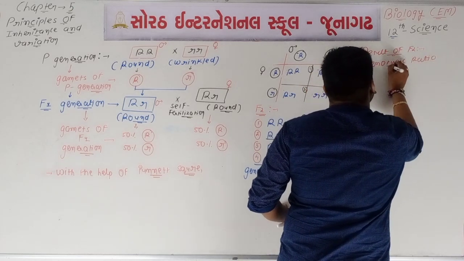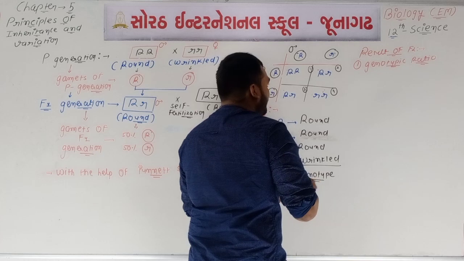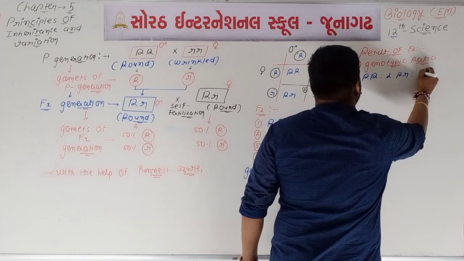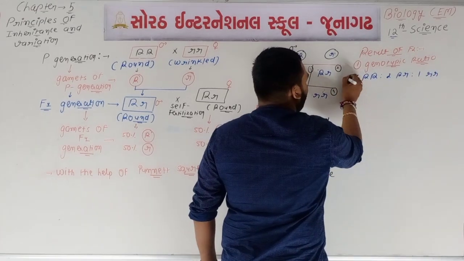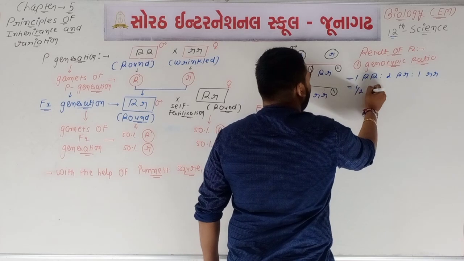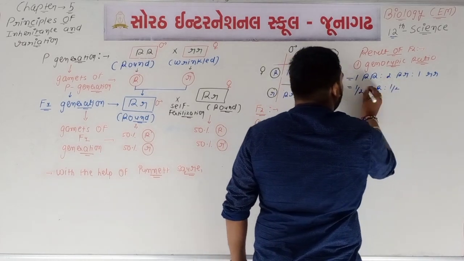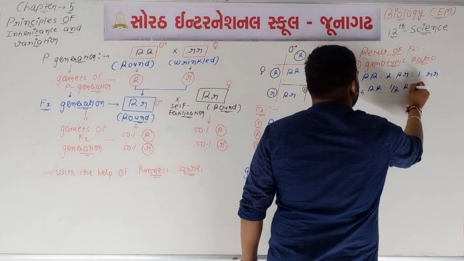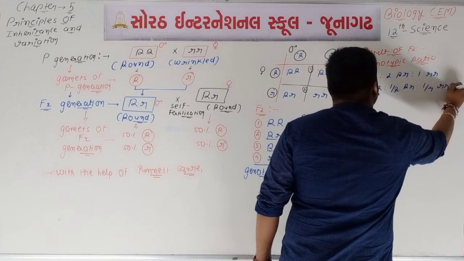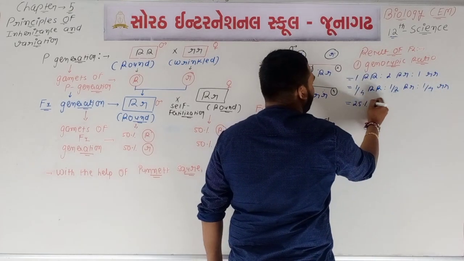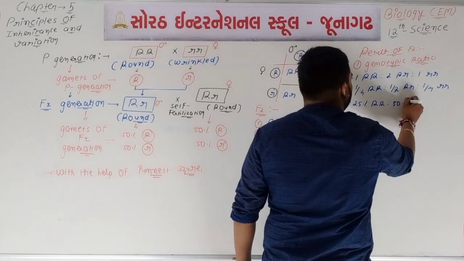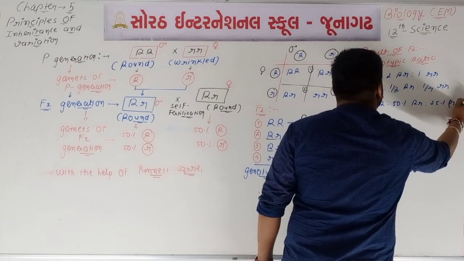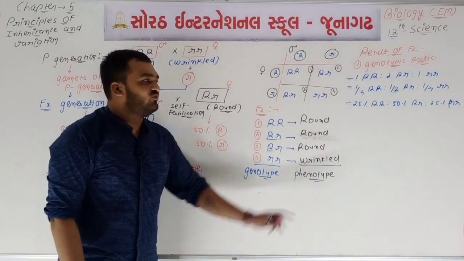We can say that 1 capital R capital R is to 2 capital R small r is to 1 small r small r, means 1/4 capital R capital R is to 2/4 capital R small r is to 1/4 small r small r, equal to 25% is to 50% is to 25%. So it is all about the genotypic ratio.